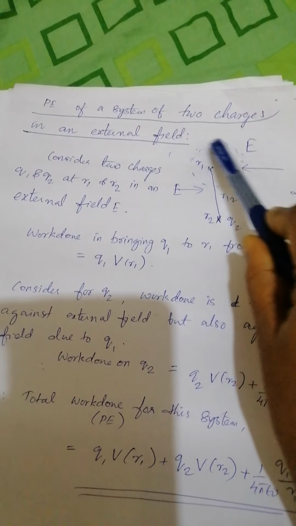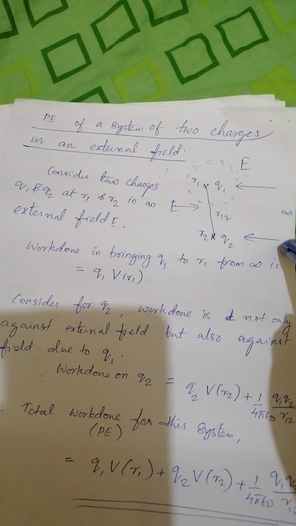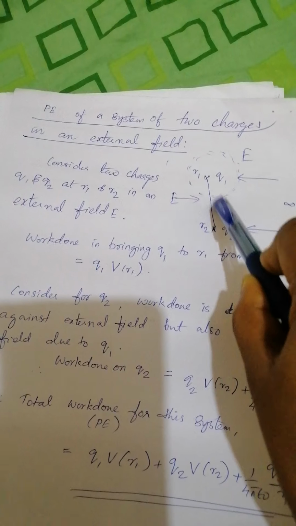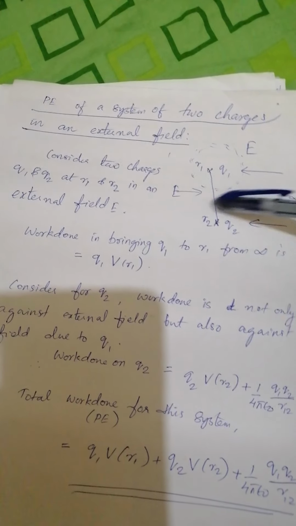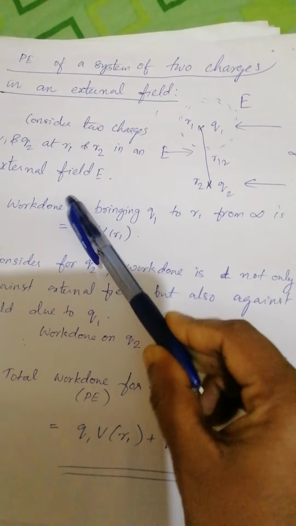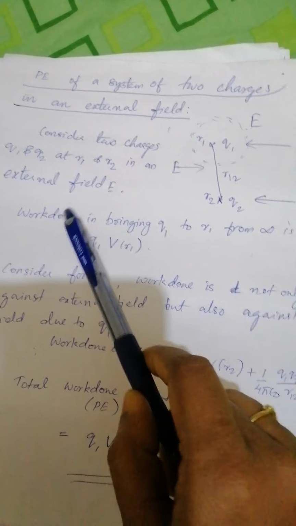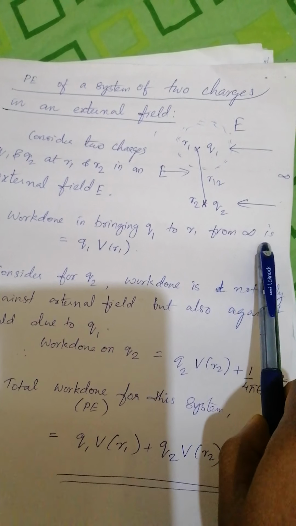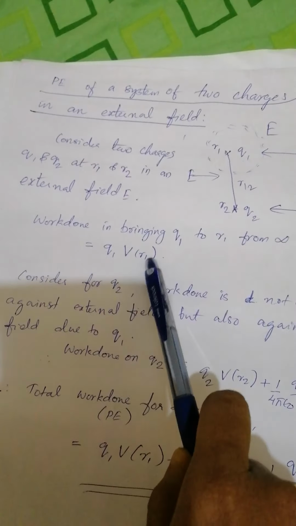So when we bring Q2 from infinity, another term, that is work done against the field due to the first charge, will be there. So there are three terms associated with this total work done. The first one is work done in bringing Q1 from infinity to position R1, that is Q1 V(R1).